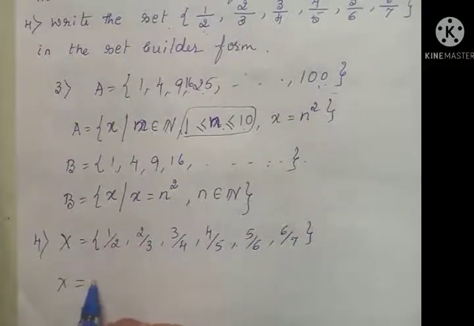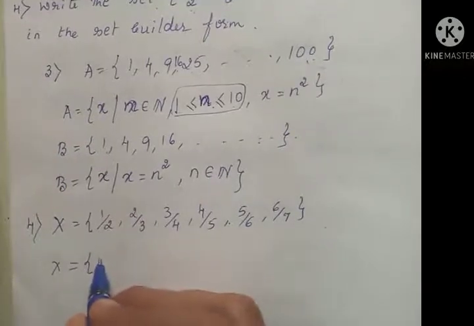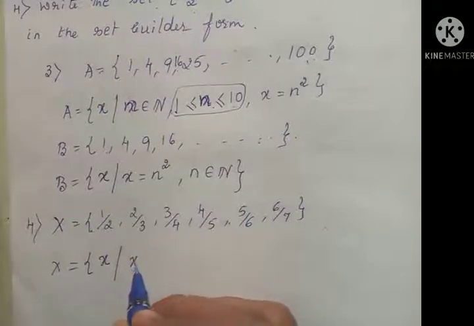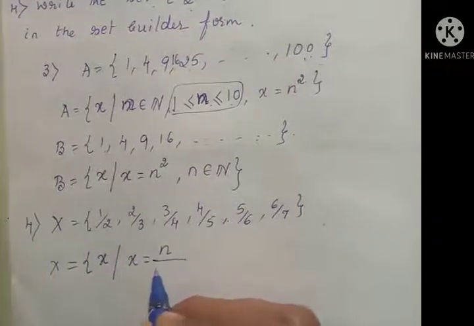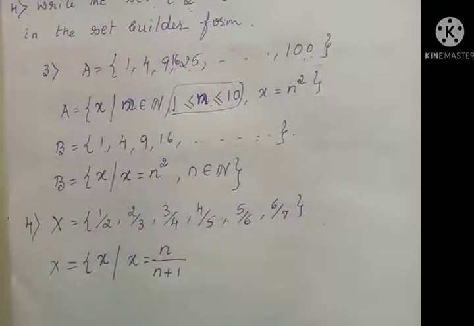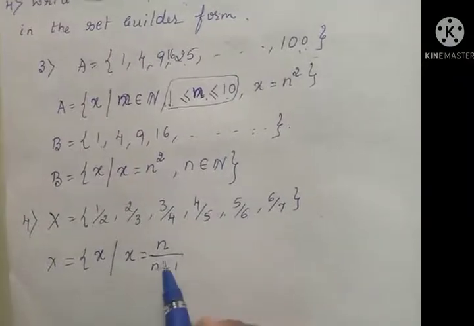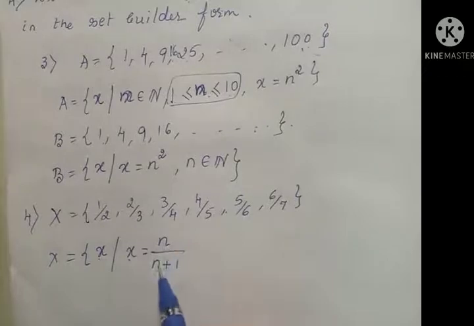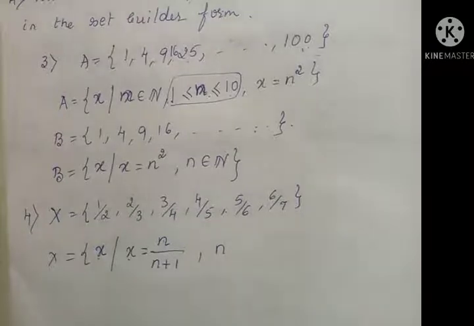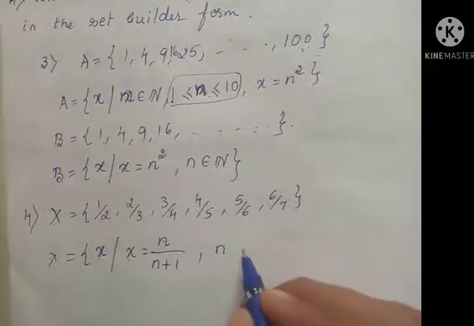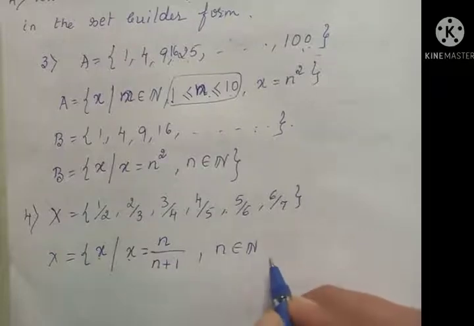So I am trying to write it in set builder form. You have to collect all x such that x is of the form numerator n, denominator 1 more than that. That is, the numerator is 1 less than the denominator, or the denominator is 1 more than the numerator. We can write like this: x is of the form n by n plus 1. What is n? n is a natural number. We have to give the condition, isn't it?